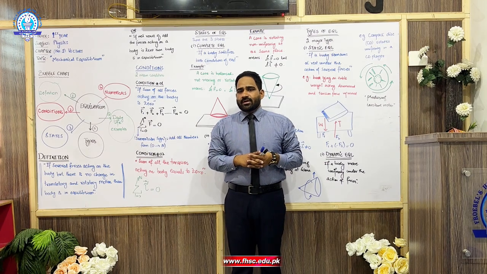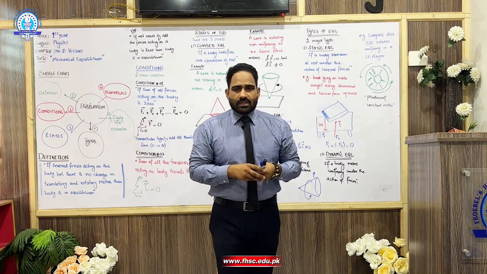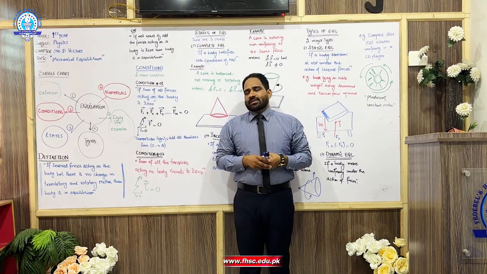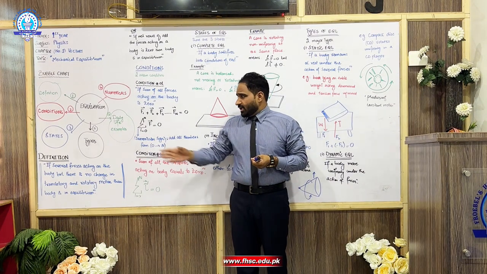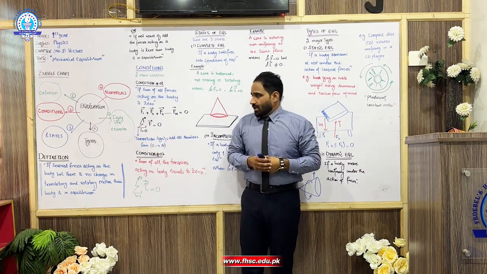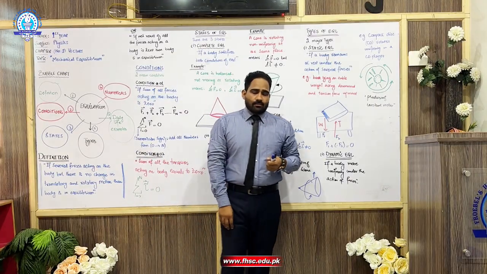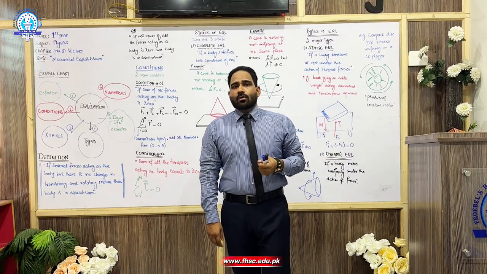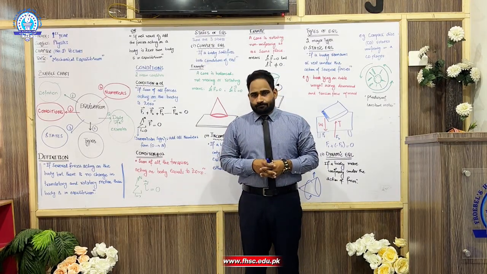As you know, translatory motion is straight line motion and rotatory motion is circulatory motion, or you can say a fixed path around a circle. So this is the definition: if several forces act on the body but the body has no change in its translatory or rotatory motion, we can say it is in equilibrium.